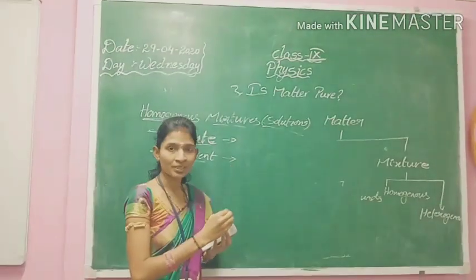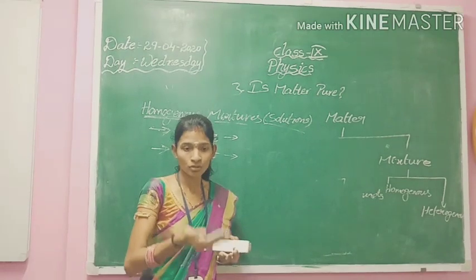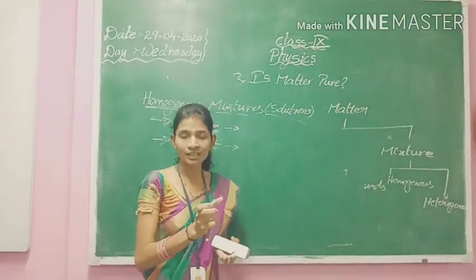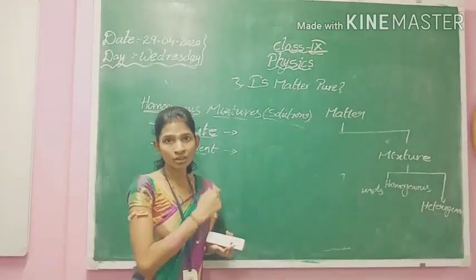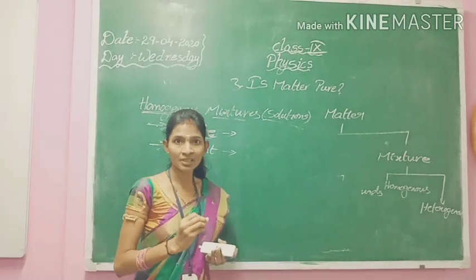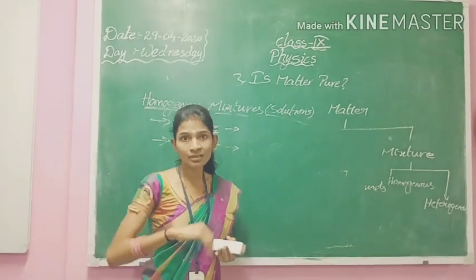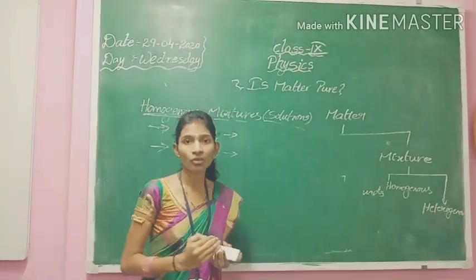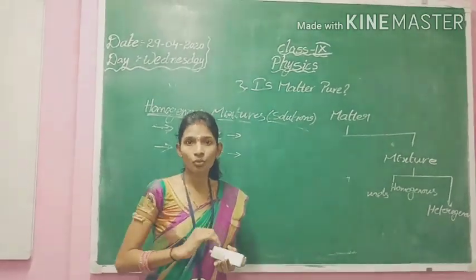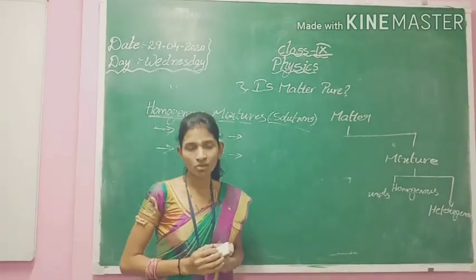The solute is the substance which dissolves. Salt will be dissolved in the water. So salt is considered the solute in a salt solution, and the solvent is the substance which dissolves the solute into it. Here water dissolves salt and it forms a salt solution.